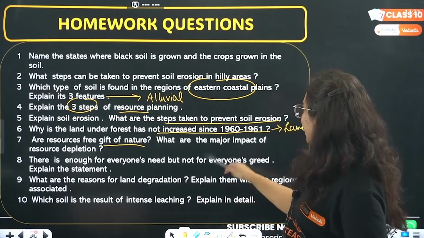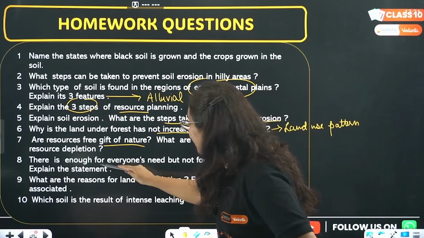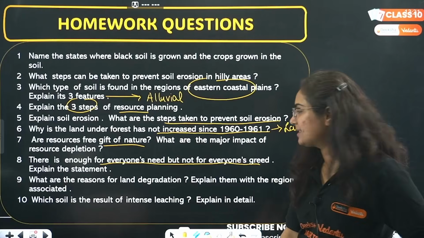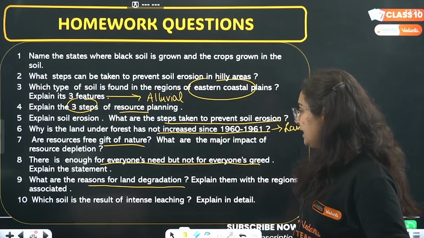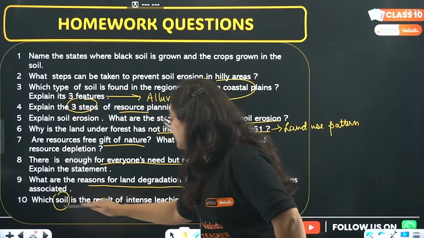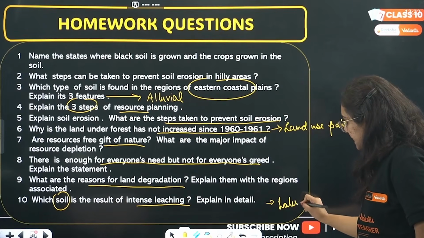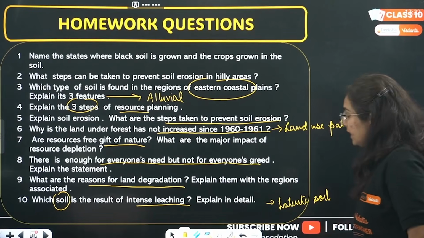No. What are the major impacts of resource depletion? Three points written. Enough for everyone's need, but not for everyone's greed. Explain the statement given by Mahatma Gandhi. Reasons for land degradation, fine. Which soil is the result of intense leaching? Here you have to write about laterite soil. So I made this homework for you more easy.